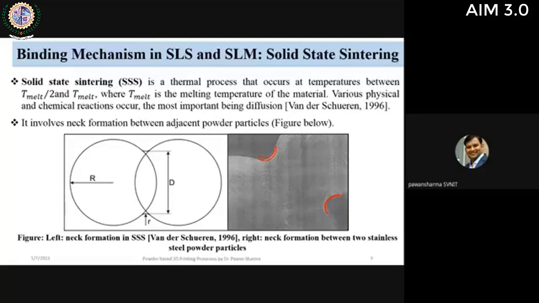And there are different concepts which have been used. Generally, diffusion occurs when there is a high concentration zone and a low concentration zone. So when you are heating the powder, when the laser is focused, that concentration gradient occurs, and therefore the particles get diffused into each other. So this is one way of achieving the binding between the particles, that is using solid state sintering.